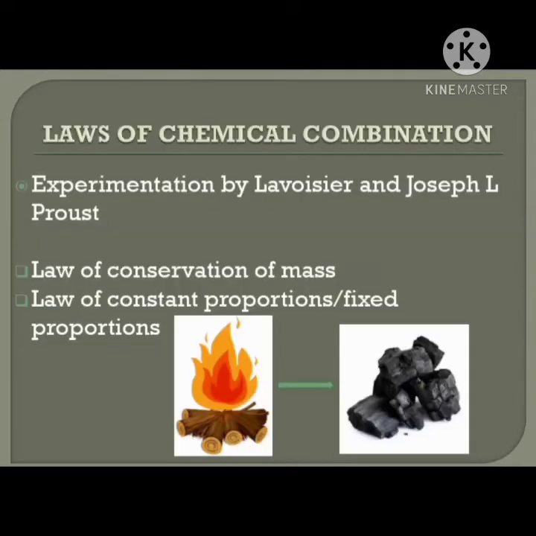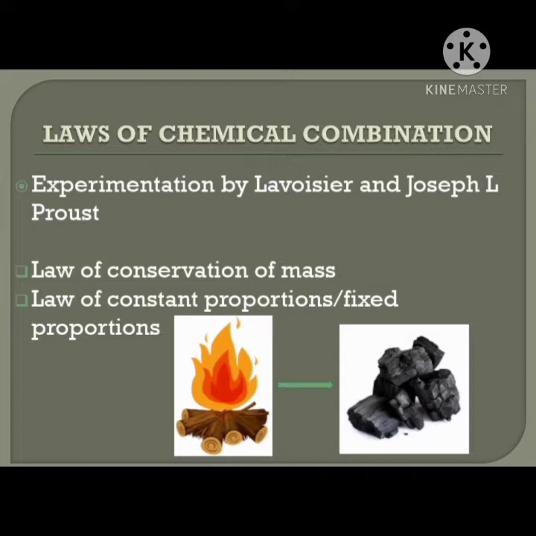Okay, so children, we know that Antoine L. Lavoisier was the person who laid the foundation of chemical sciences. He was the first person to lay a foundation for chemical science by establishing two important laws of chemical combination. So, what are those two laws? One is the law of conservation of mass, and another one is the law of constant proportions, also called fixed proportions. Either way you can write. Don't get confused if they ask the law of fixed proportion with constant. Constant means it is fixed. It never changes.